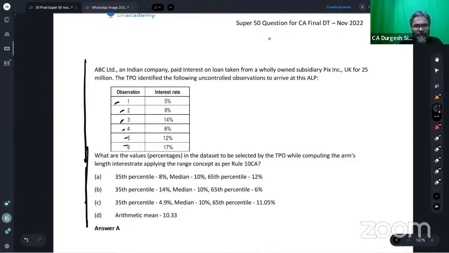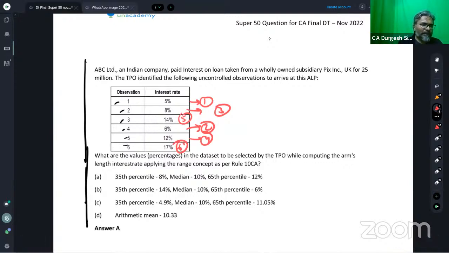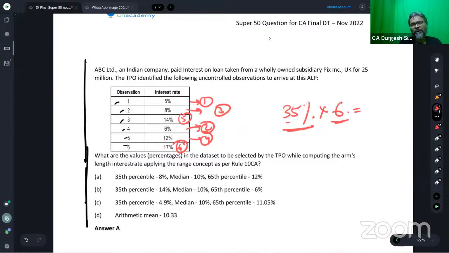If you see the interest rate, the first thing, students, you need to do is arrange the data in ascending order, lowest to highest. So this is 1, 2, 3, 4, 5 and 6. That is the ascending order. As I just told you, if the data set is less than 6, only then you go with the average. With 6 or above, you go with the range concept. The range concept takes 35% of the data set. The data set is 6, so it comes to around